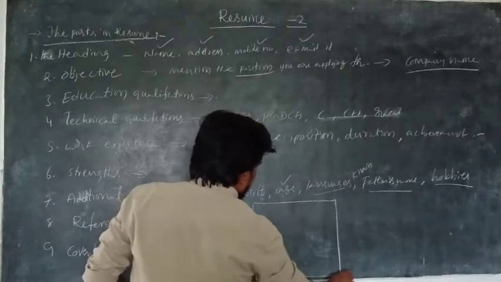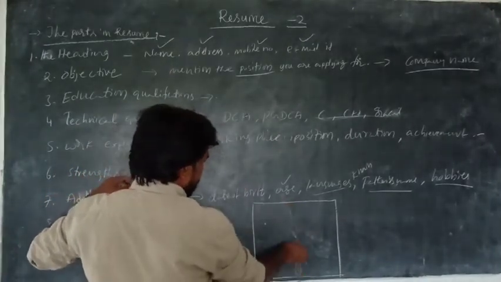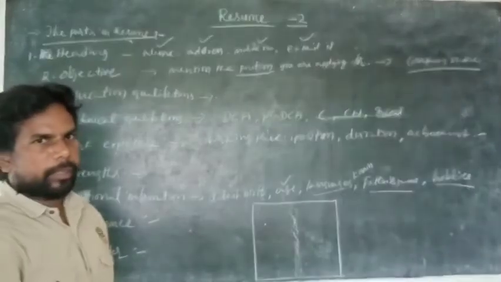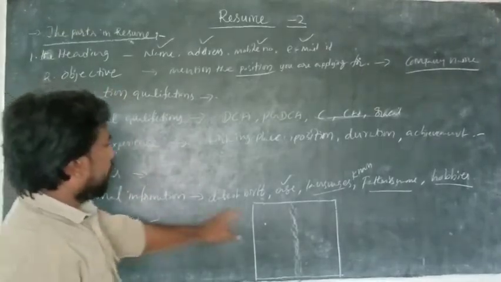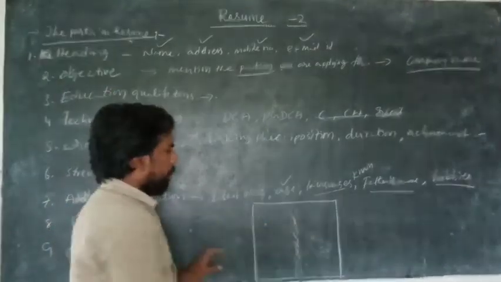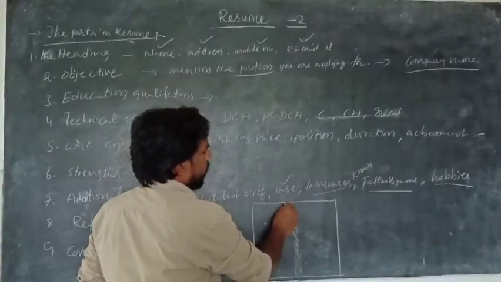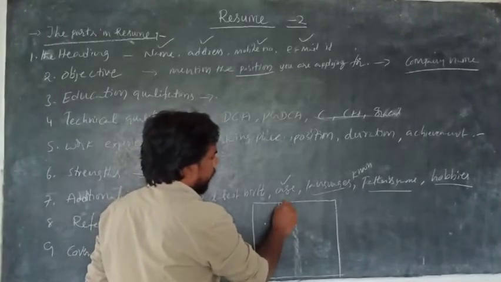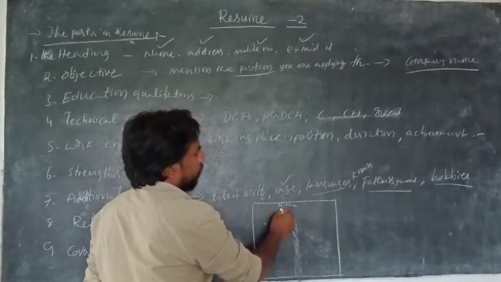In every part of the resume, what is that? Written in the middle of the page. Is it clear? Every heading or every part is mentioned in the middle of the page, like heading. Don't write the word heading. Write name and write address.